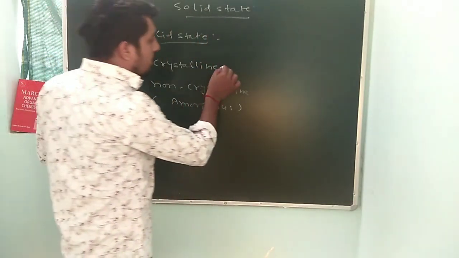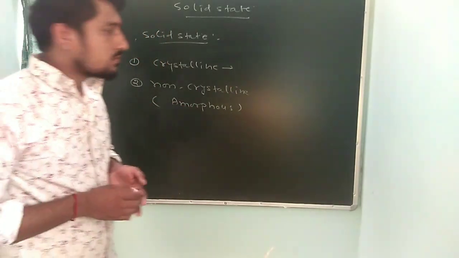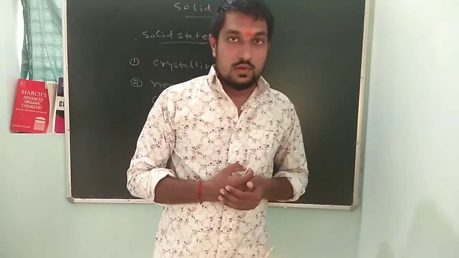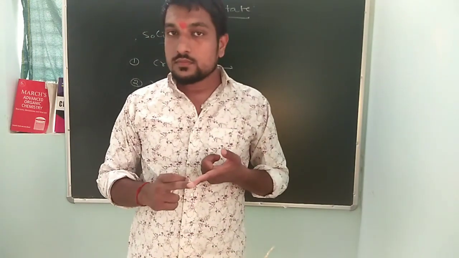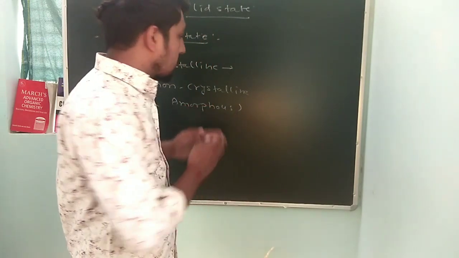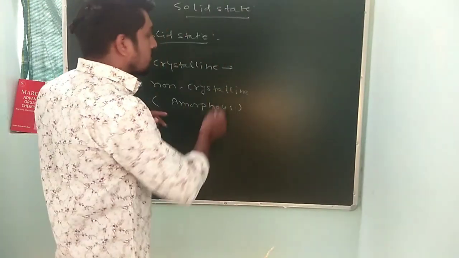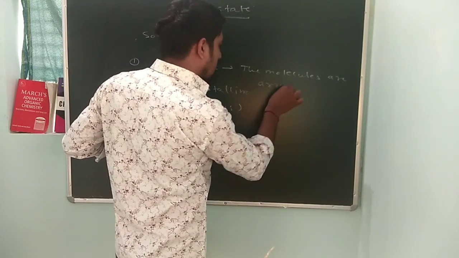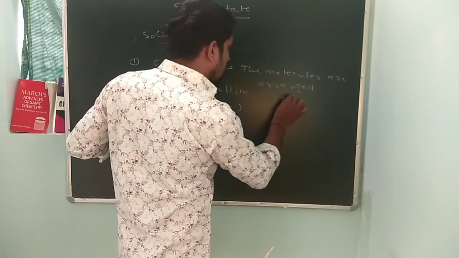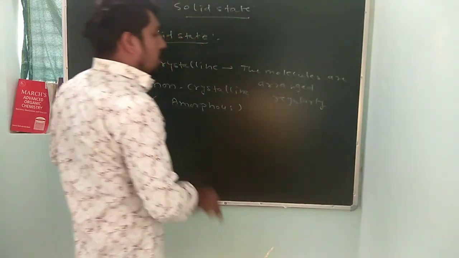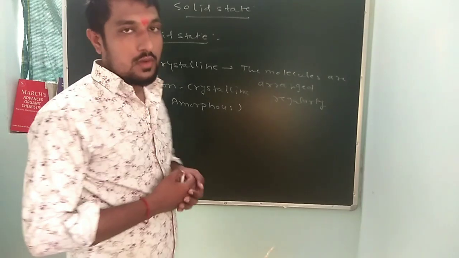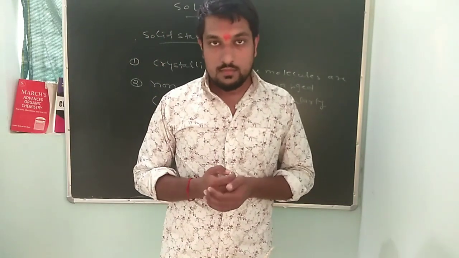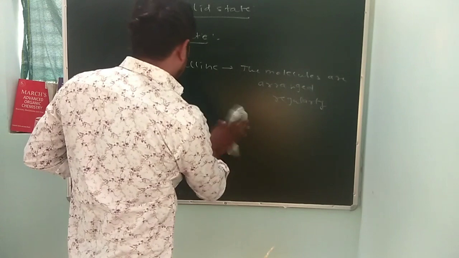A crystalline solid has a regular geometry, and the molecules are arranged regularly in the crystalline solid, one by one, and the shape of all the molecules is the same. Let me give you one example.